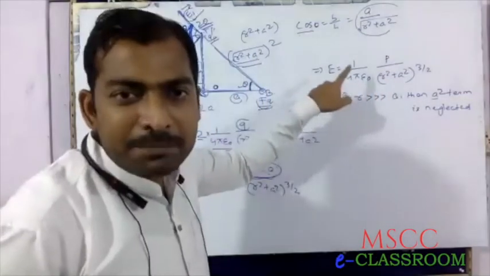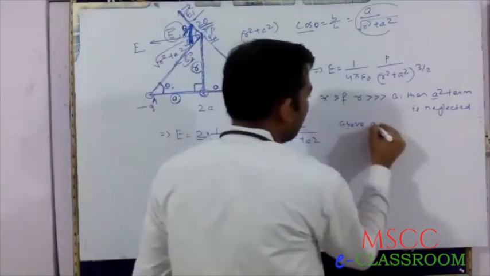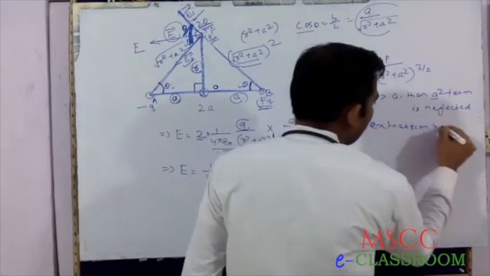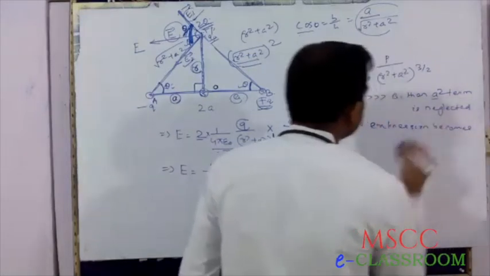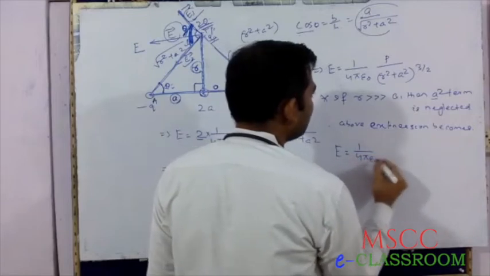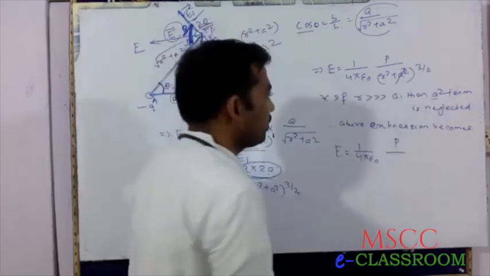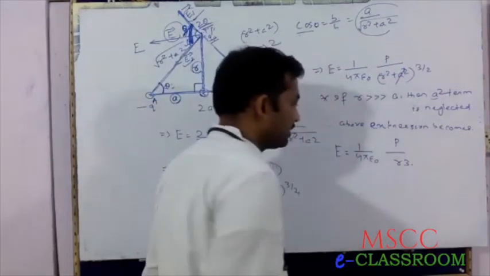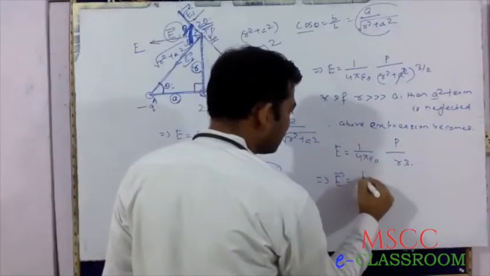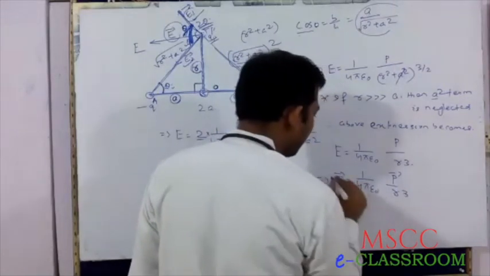Therefore the above expression becomes E equals 1 by 4 pi epsilon naught P by r cube. In vector form, E vector equals 1 by 4 pi epsilon naught P vector by r cube.